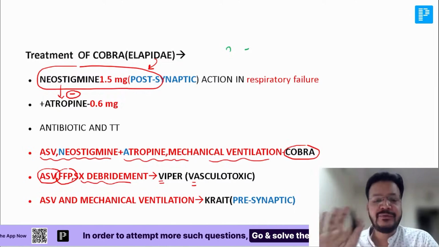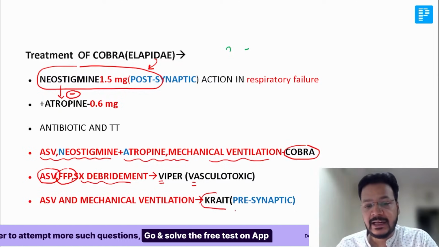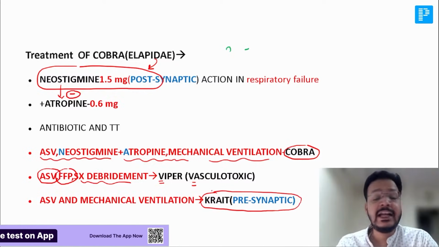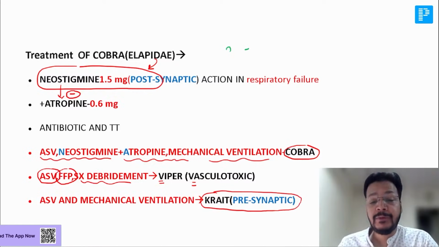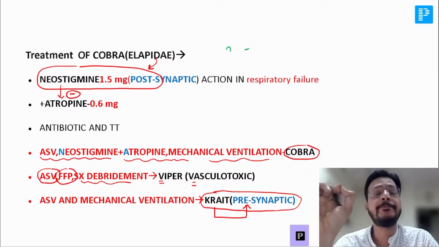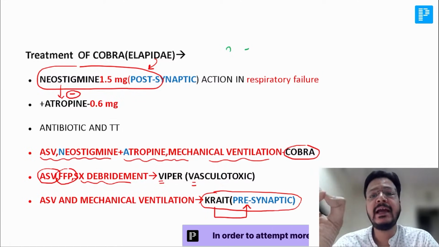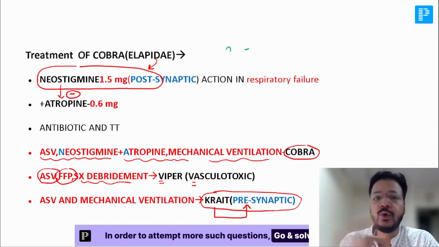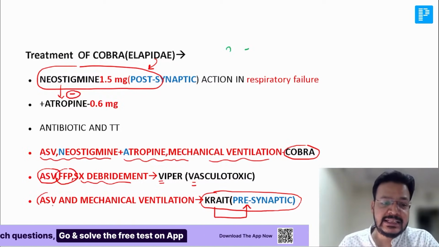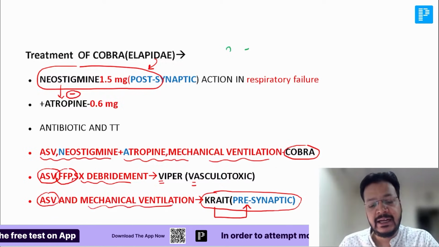Yes, wait, beta. I'm coming to the krait. Right? A student asked, Gautam Raj Gupta asked, what about the krait? Sir, in krait we don't give neostigmine and atropine because krait acts at the presynaptic side. Cobra acts on the postsynaptic side. Krait acts on the presynaptic side. That's why no need to give neostigmine and atropine. Here we give anti-snake venom and mechanical ventilation itself.